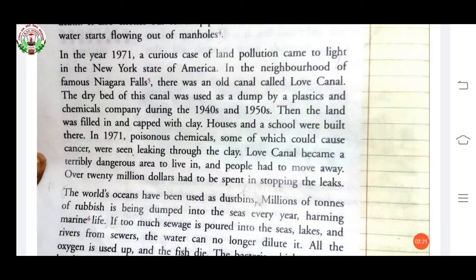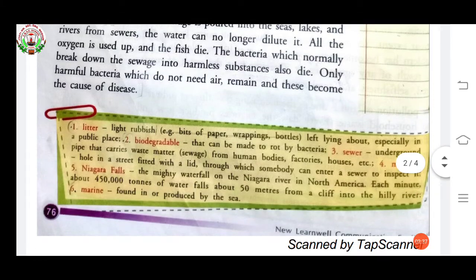In 1971, in New York State of America, in the neighborhood of famous Niagara Falls. We all know about Niagara Falls. Niagara Falls is the mighty waterfall on the Niagara River in North America. Each minute, about 4,050 lakhs tons of water falls about 50 meters from a cliff into the hilly river.